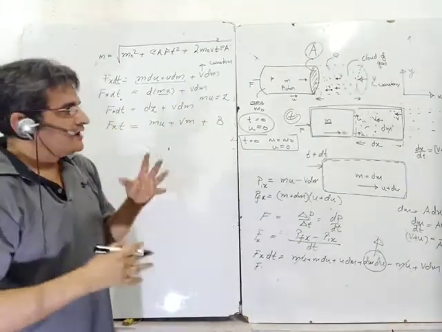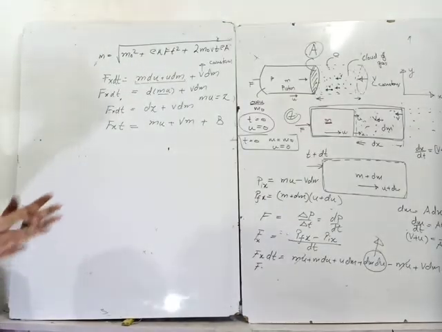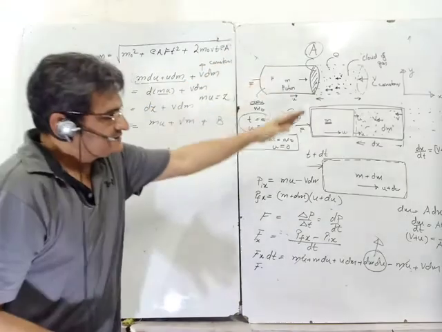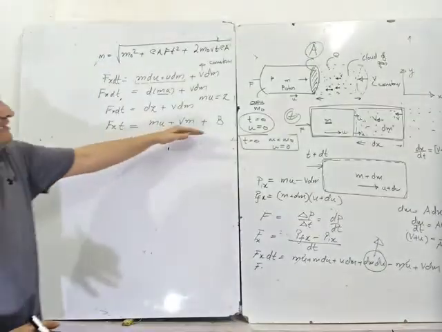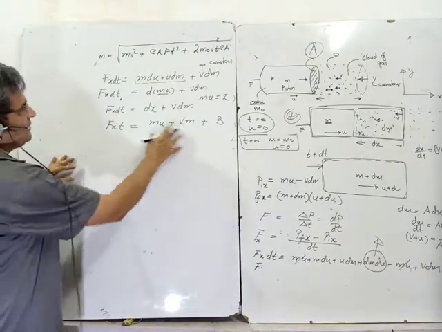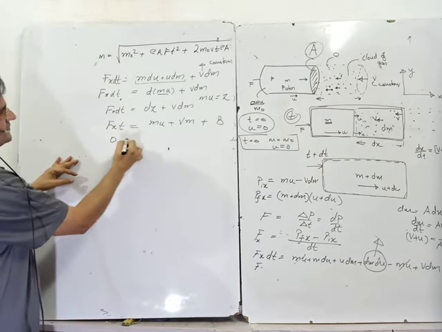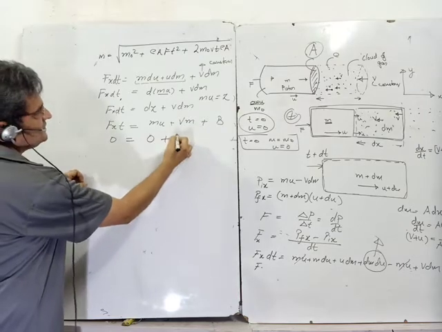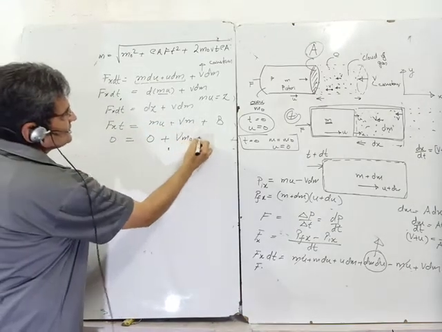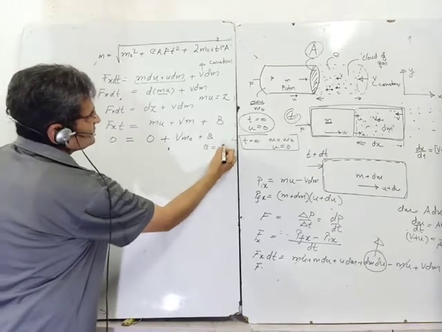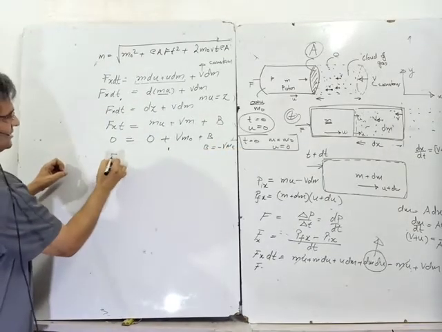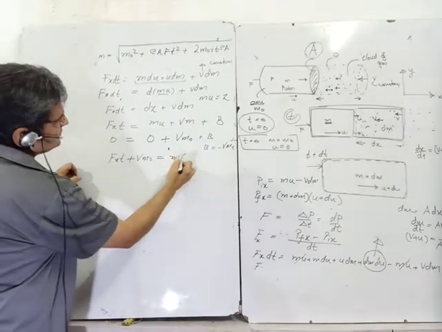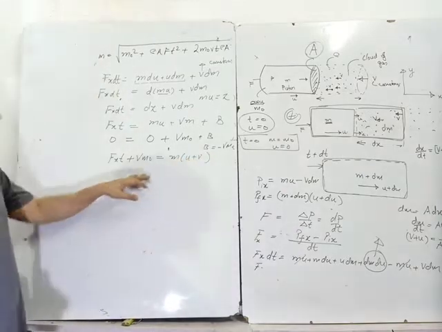I have to find how the mass of the system is varying or how the velocity is varying. You can find various things, how distance is varying. But first of all, to find those things, you have to understand the basic elements of the steps. Now at t equal to 0, this becomes 0. What is the value of mu at t equal to 0? u was 0, this is 0. v was v only and m is m0 plus b. So the value of b is minus v m0. So I write it Fx t plus v m0 is equal to mu plus v m, which is the relationship which I have got.